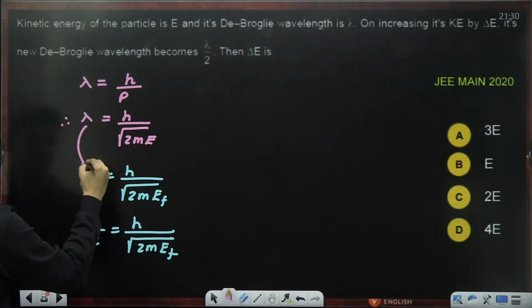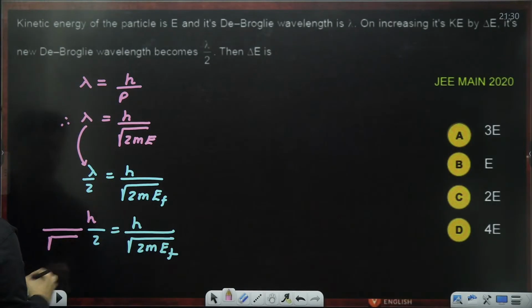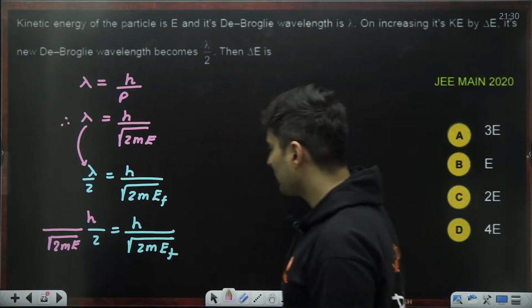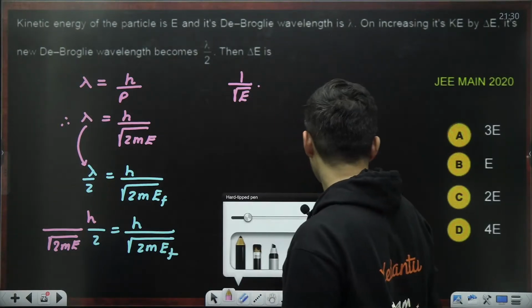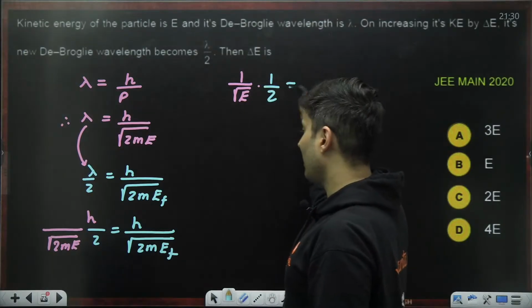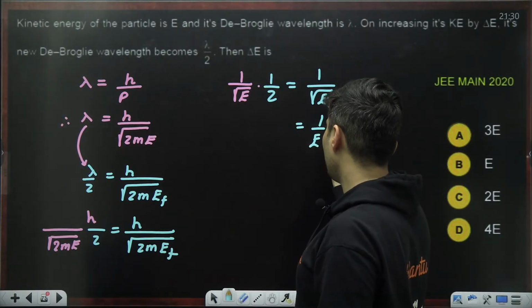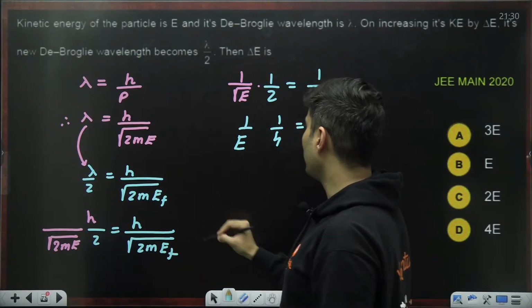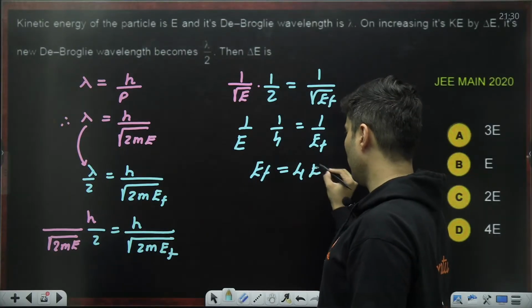Lambda from here is h by root of 2mE. The h and 2m get cancelled, so I have 1 by root E over here. Even that 1 by 2 is there, and here I have 1 by root of Ef. So 1 by root Ef is 1 by 4, and this is 1 by E over here.